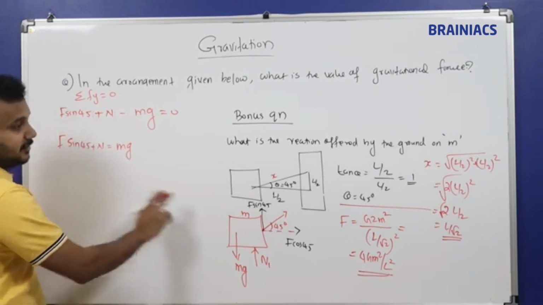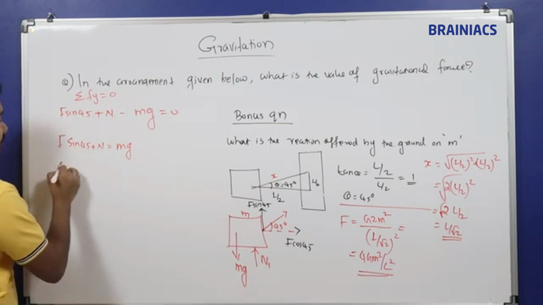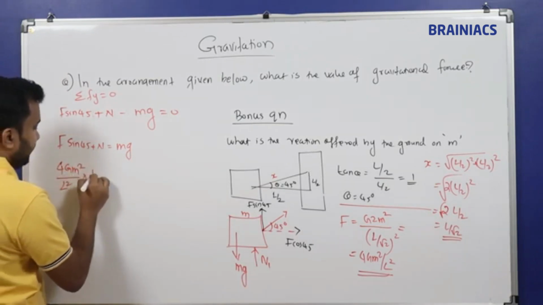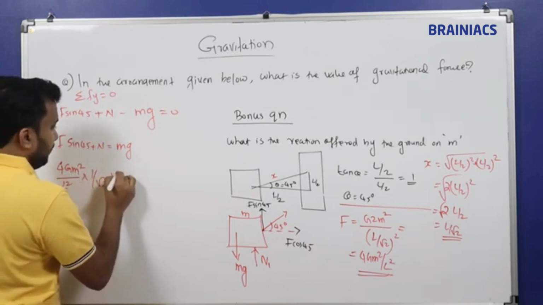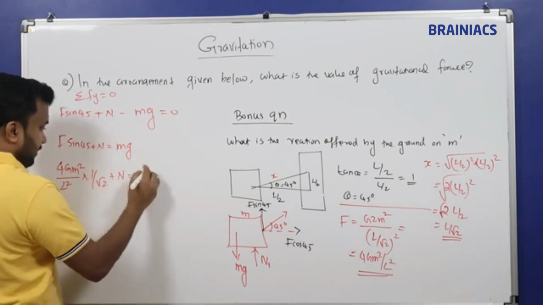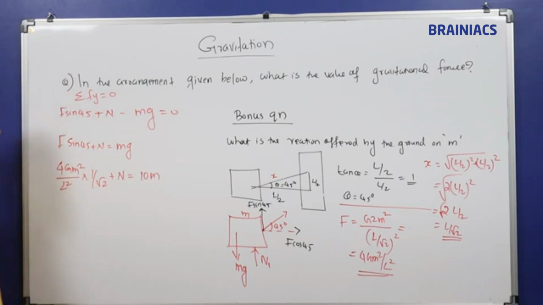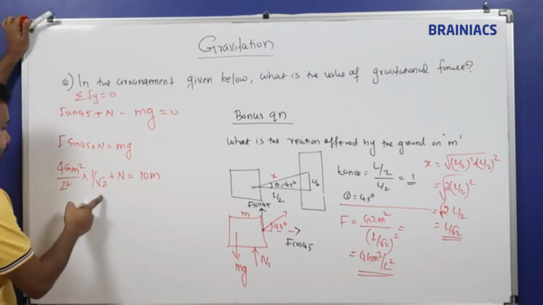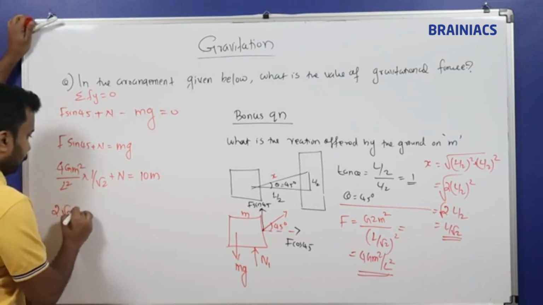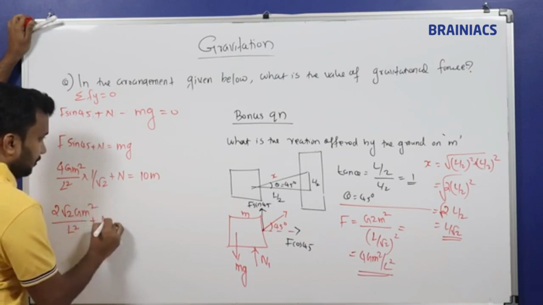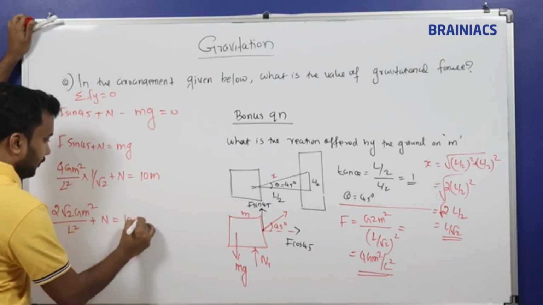What is F? 4Gm square by L square, times sin 45, which is 1 by root 2, plus normal reaction is equal to mg, which becomes 10m. So this becomes 2 root 2 Gm square by L square plus normal reaction is equal to 10m.